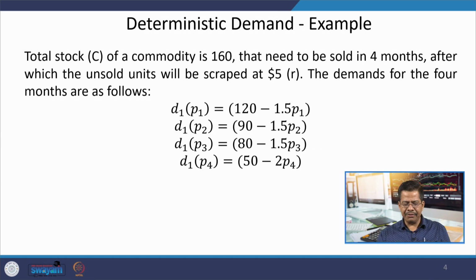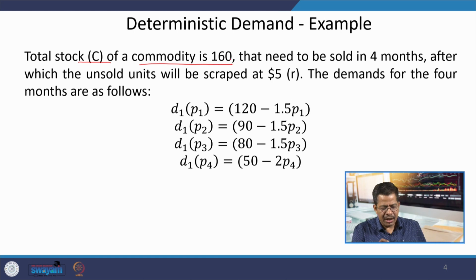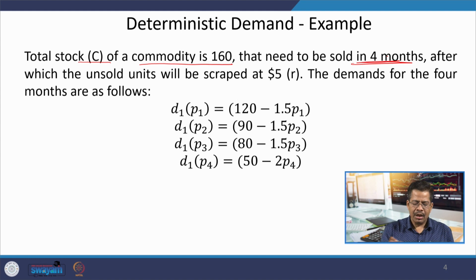So, here we have a simple example to start with, and in this simple example our total stock of this commodity is 160 units, and the total life of this particular stock is 4 months. Then if there are some unsold units after 4 months, all those will become scrap.